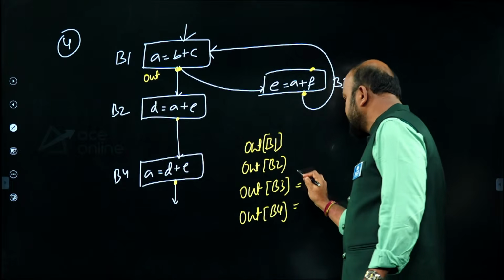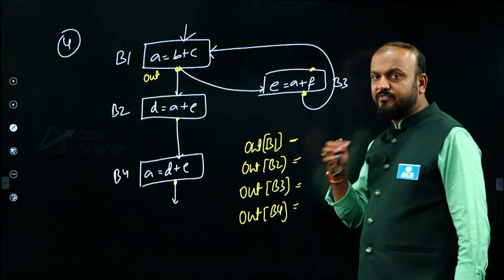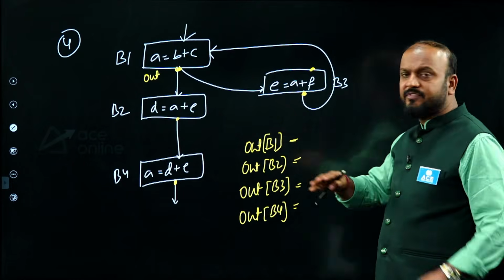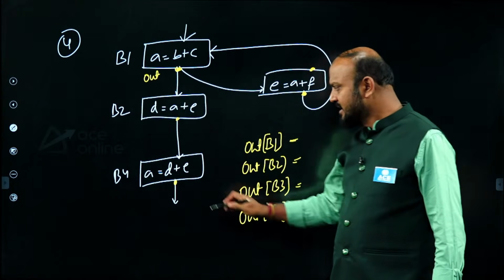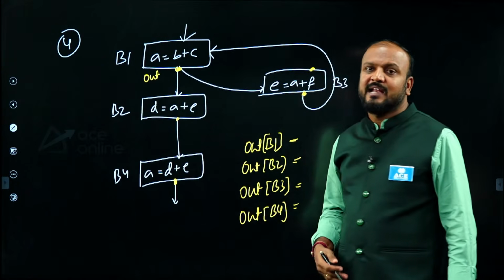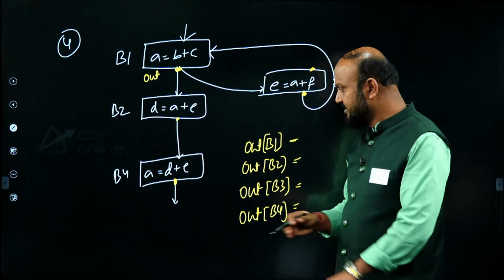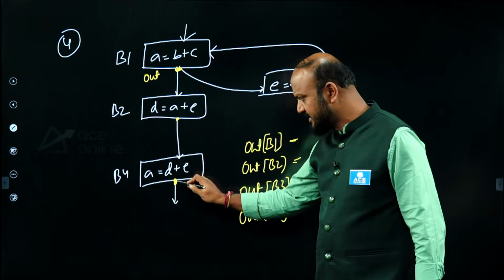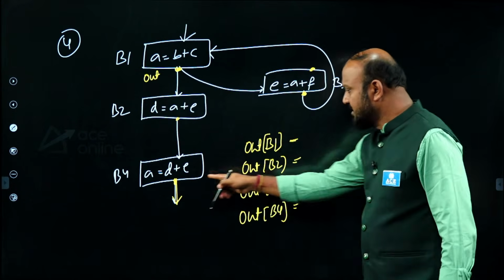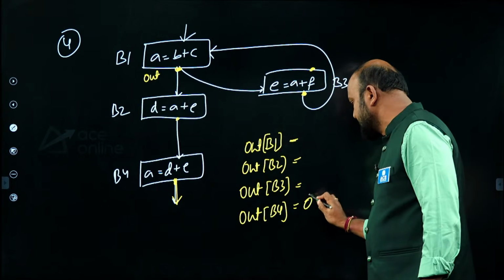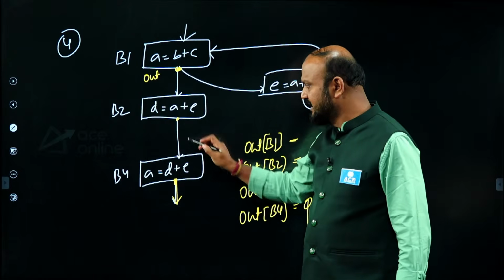This one you can solve by using the data flow equations. By using the data flow equations, we can find the out variables. But instead of solving it using the data flow equations, we can solve it directly by looking at which variables are live on the exit point of each block. At the exit point of block B4, you can see it is directly exiting from the program. So out variables of B4 is nothing, because once the program is exiting, no variables are going to be live.